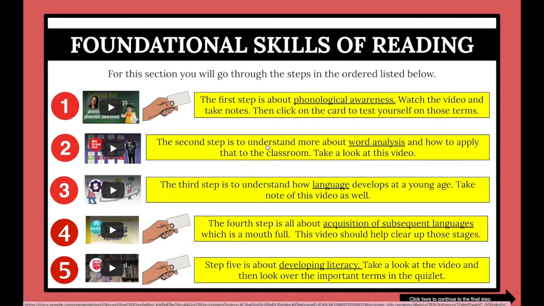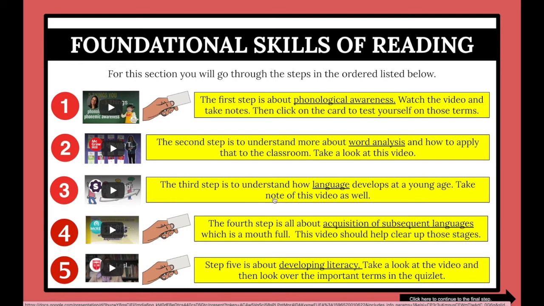The second step is going to be to understand more about word analysis and how to apply that in the classroom. So take a look at this video. It's a short video. She does a very good job of explaining word analysis and how it works. I think for me, seeing it firsthand being used in a classroom is easier to comprehend than trying to read the strategy from a textbook or from a Word document or whatever. I think it's just easier to see it firsthand. So I linked a video that shows you firsthand how it looks in the classroom.